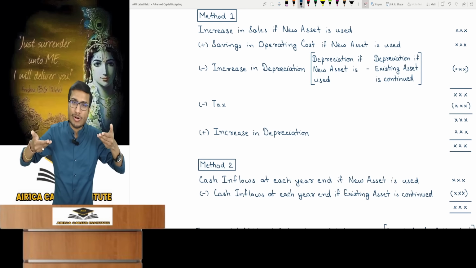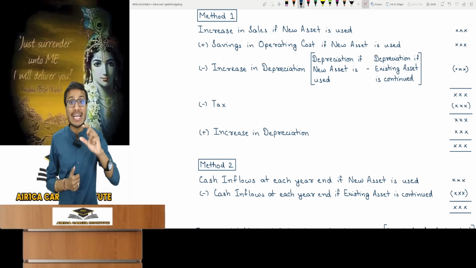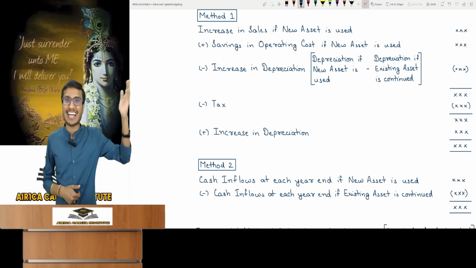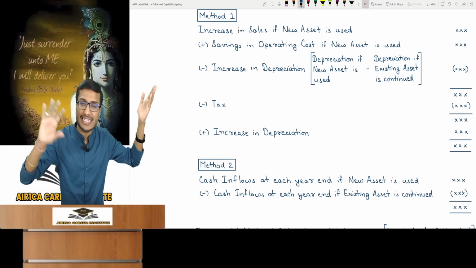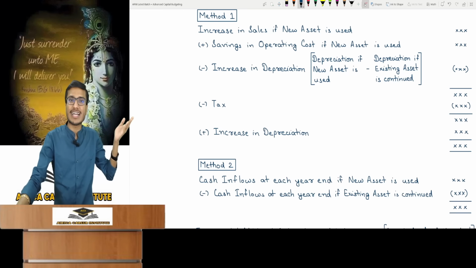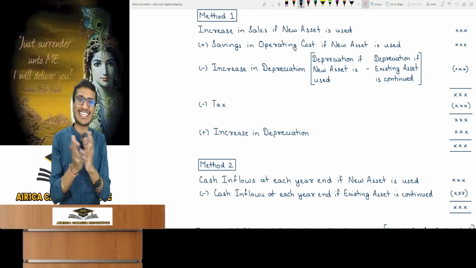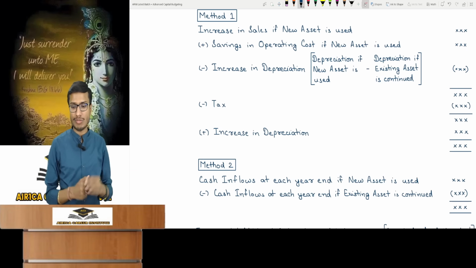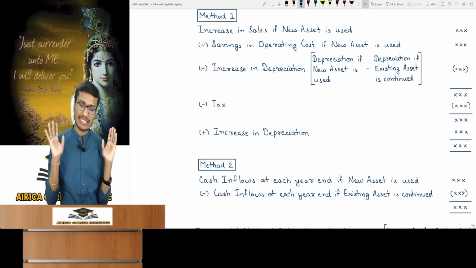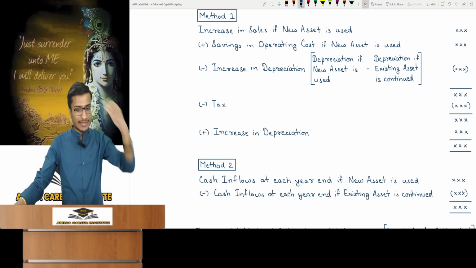Now add back the increased portion of the non-cash item, which is depreciation, because we are working with incremental values. Depreciation incrementally increased by 300. So add back only 300. Do not add back total depreciation, as calculations are based on incremental values. Then incremental cash flow is simple. This point is now concluded as I have explained.